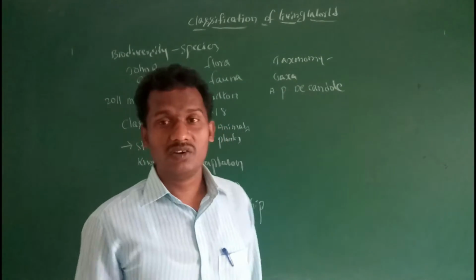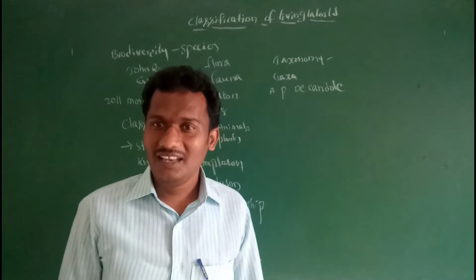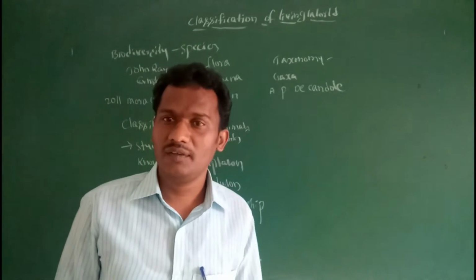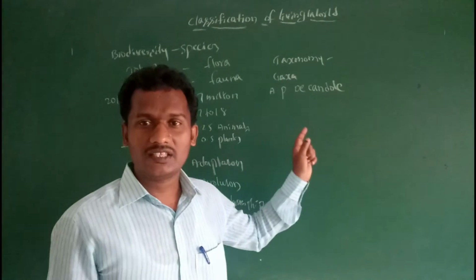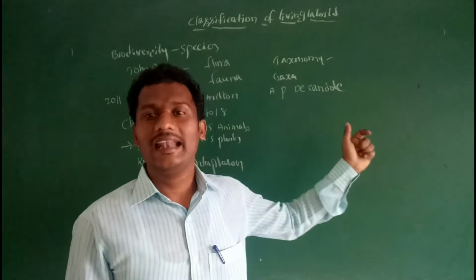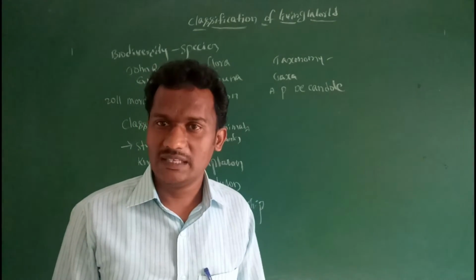So taxonomy is a branch of biological science. It deals with the principles and procedures of classification of living organisms. Taxonomy deals with the principles and procedures of classification systems, both plant classification and animal classification.